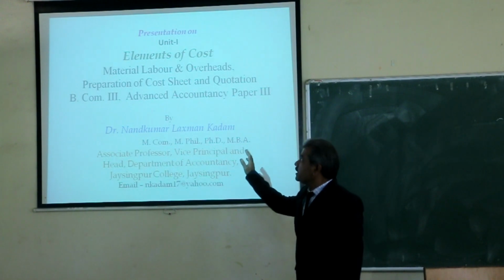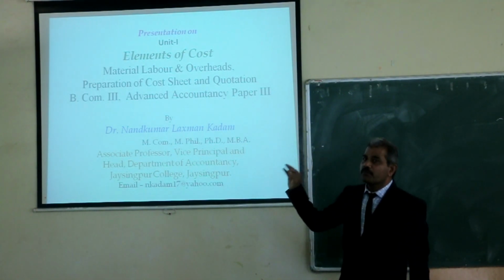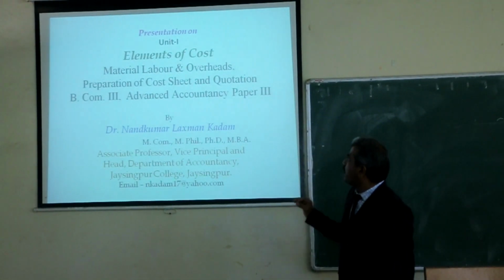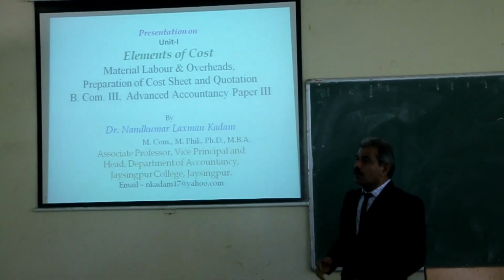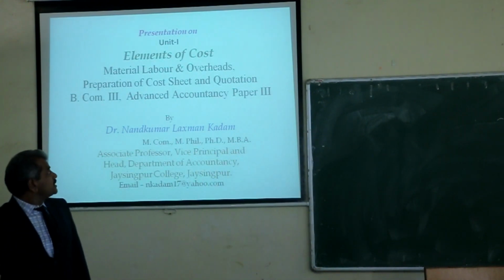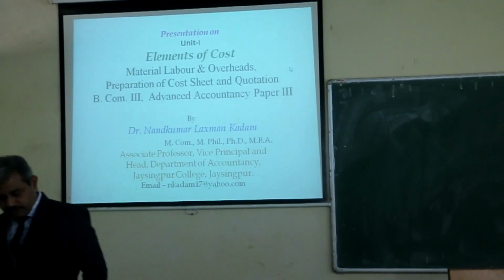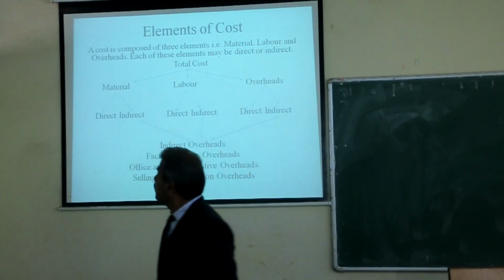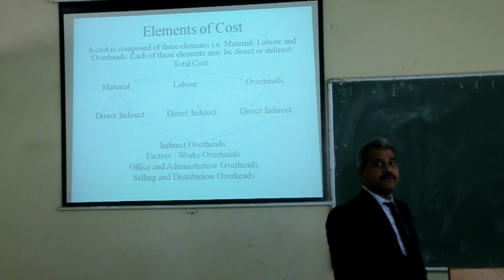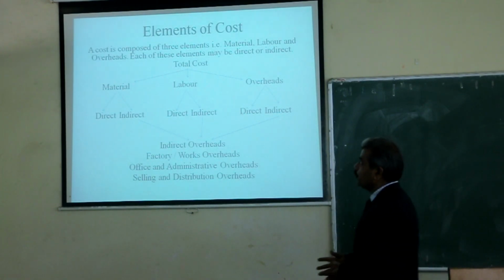The title of the unit is Elements of Cost, Material, Labor and Overheads, Preparation of Cost Sheet and Quotations. So today's topic for discussion is elements of cost. You know there are three elements of cost: material, labor and overheads.